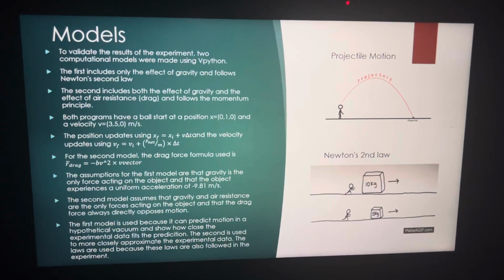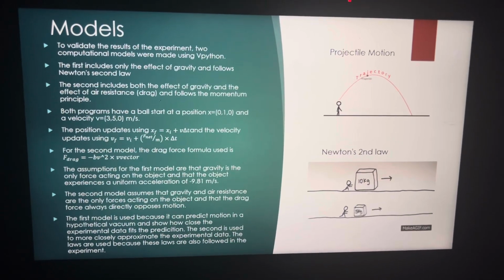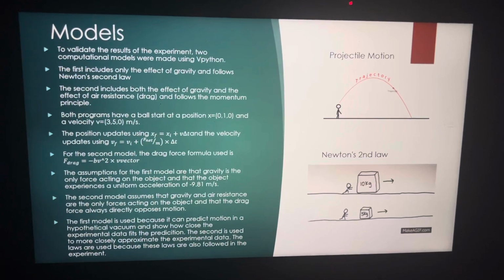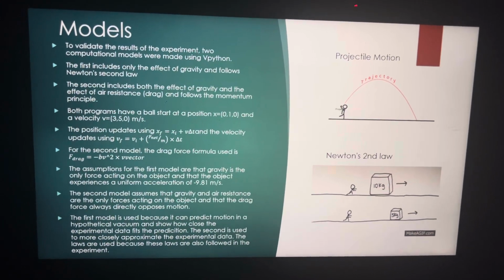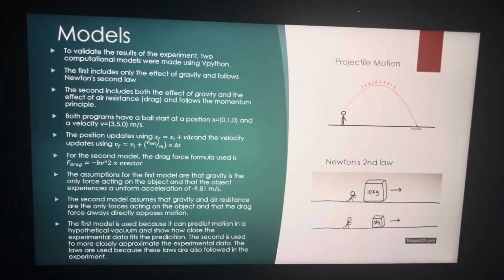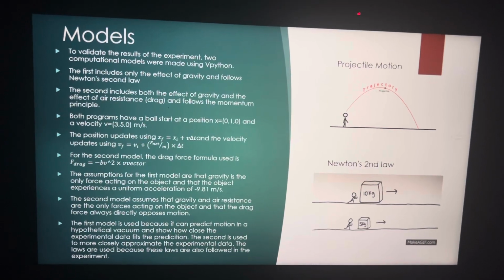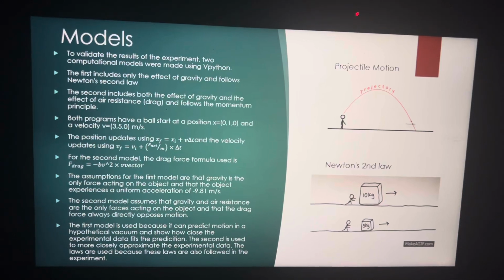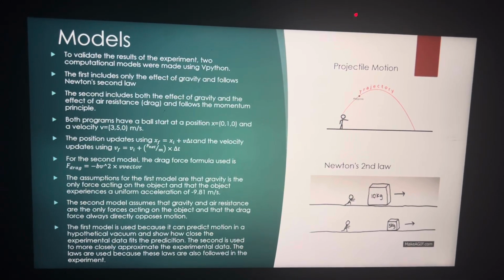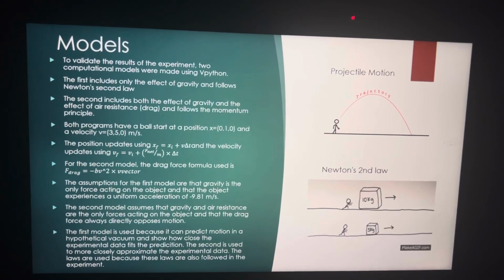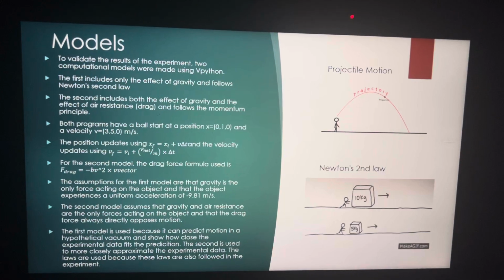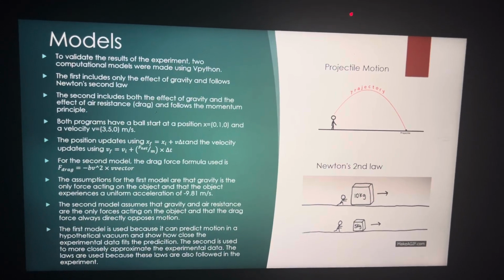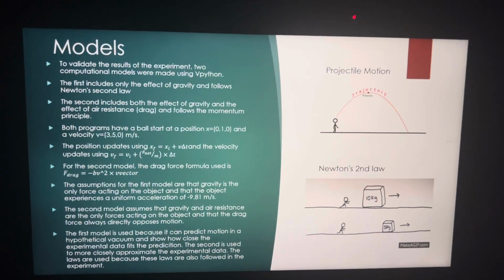The assumptions of the first model are that gravity is the only force acting on the object, and that the object experiences a uniform acceleration of negative 9.81 meters per second squared. The second model assumes that gravity and air resistance are the only forces acting on the object, and that the drag force always directly opposes motion. The first model is used because it can predict motion in a hypothetical vacuum, and it shows how close the experimental data fits the prediction. The second is used to more closely approximate the experimental data. Both laws are used because these laws are also followed in the experiment.